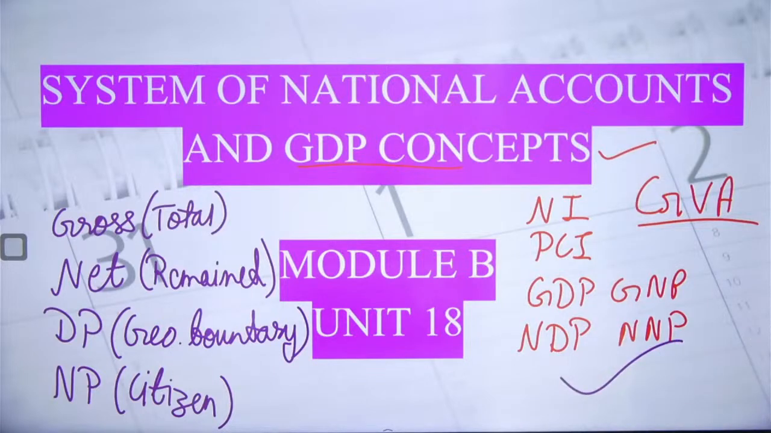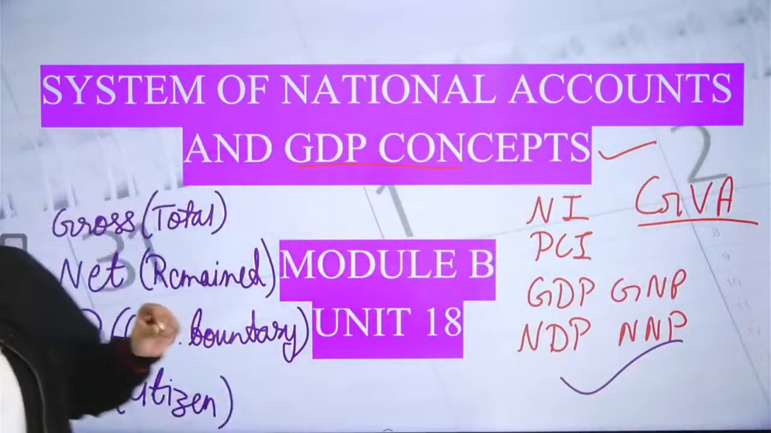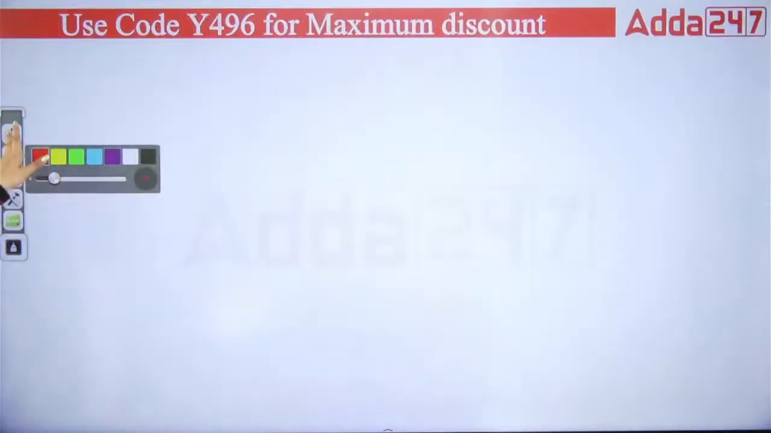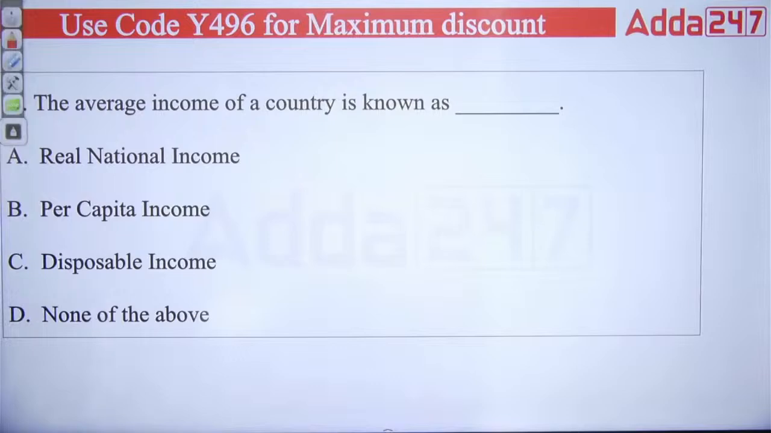So this is very basic, what we have covered here about the GDP concept or system of national account. Let's move forward, and we'll discuss further concepts of the same chapter in the form of questions. The first question is: the average income of a country is known as what?